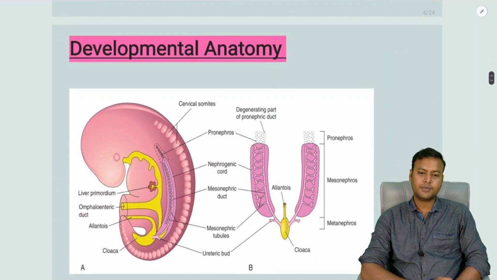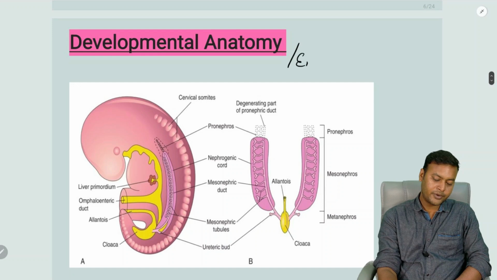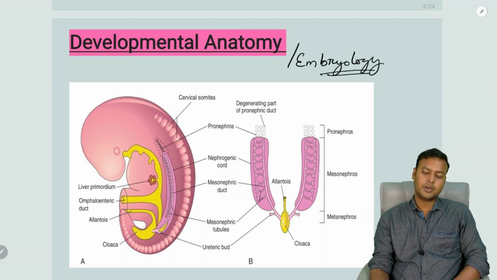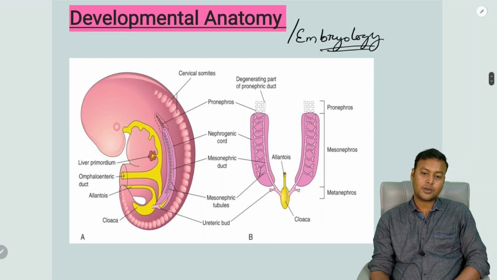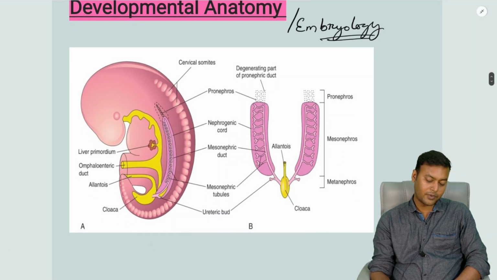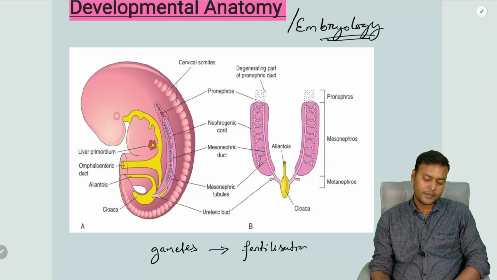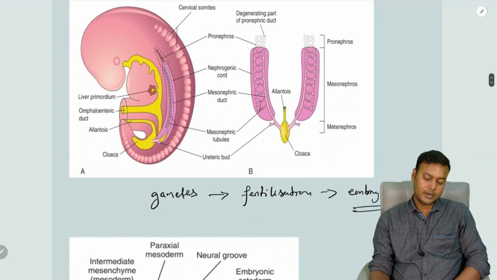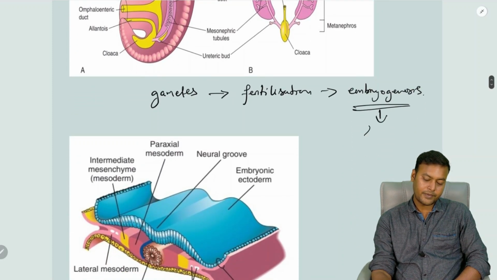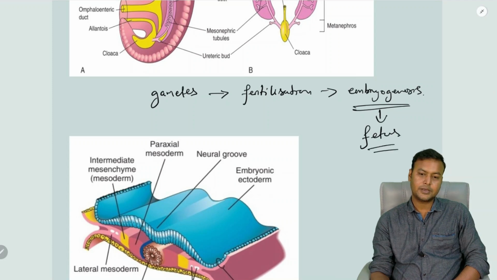Next comes developmental anatomy, or embryology. Students, in embryology, we will be learning about the development of an organism right from the formation of the gametes to the process of fertilization and finally embryogenesis, till it develops into a complete fetus.